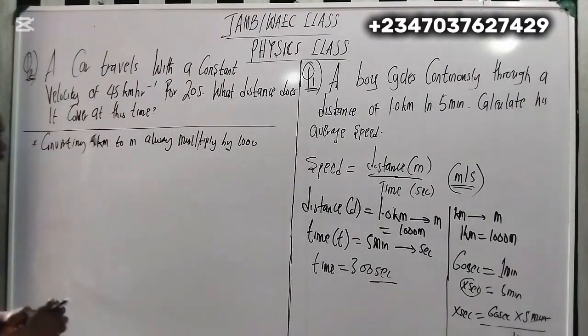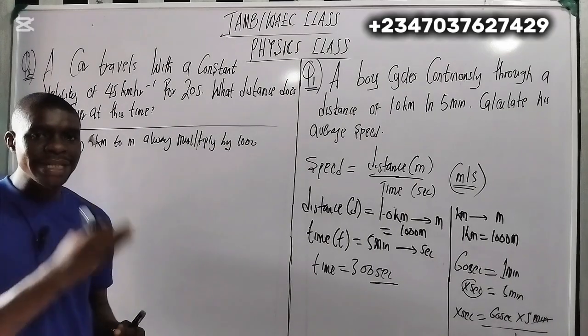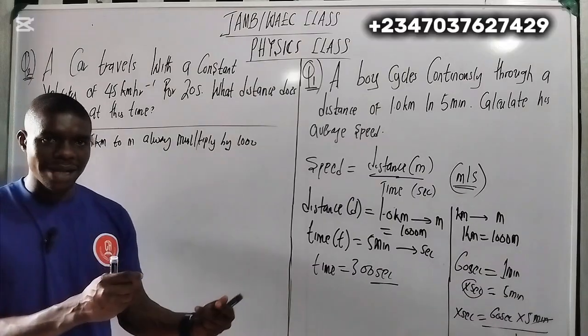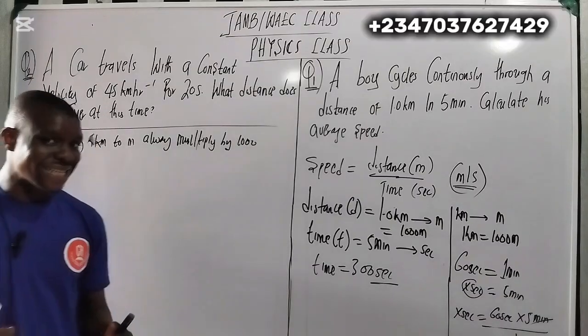What I want you to put in mind is that if you are converting from minutes to seconds, you multiply by 60. But what about if you are converting from hours to seconds? You multiply by 60 times 60.